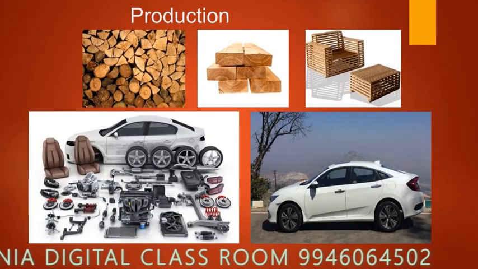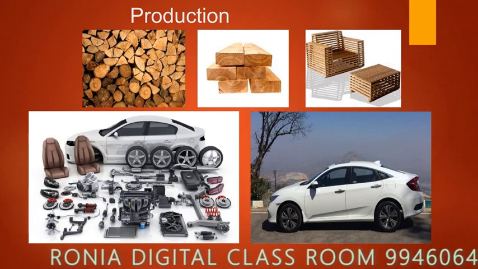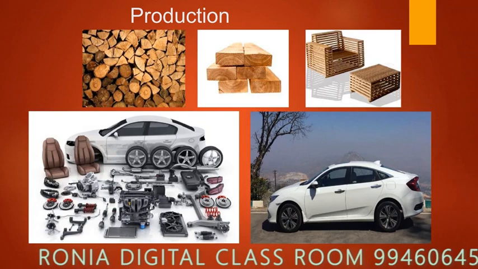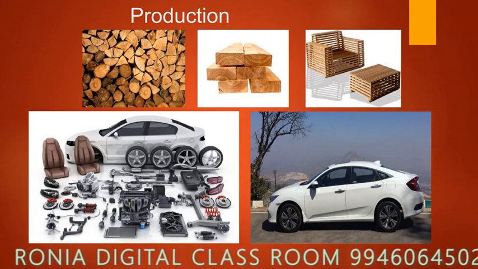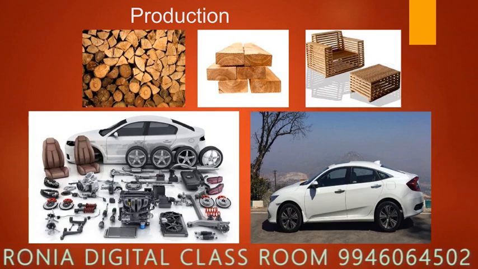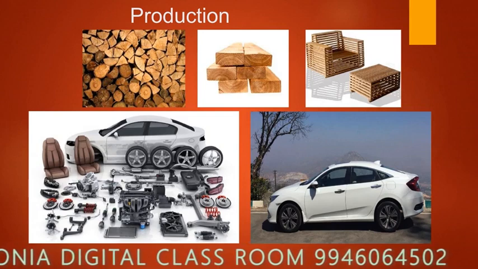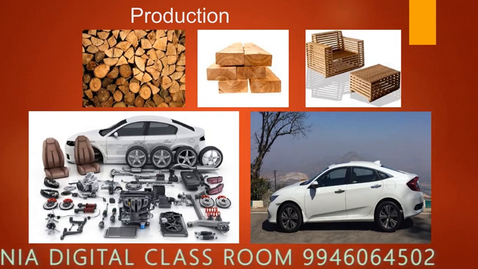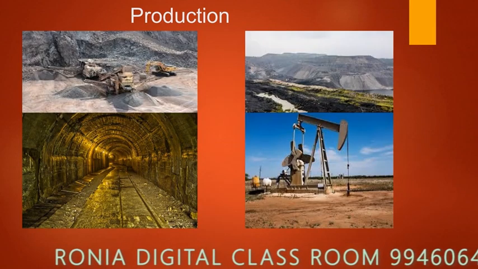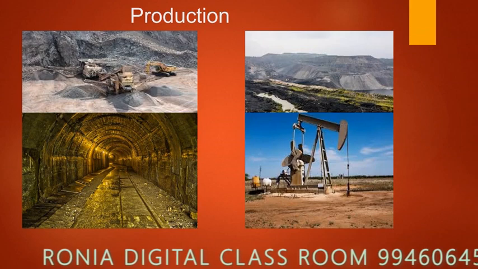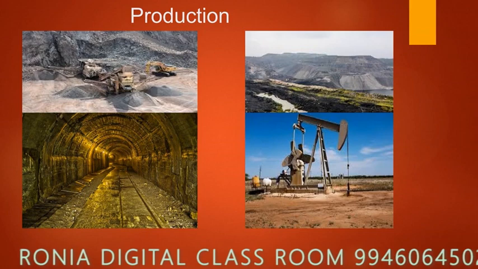So for example, take a wooden manufacturing company. Wood is a raw material. We will use the machinery or we will have the manual labor and we will convert it into a furniture. So that is what is called raw material into finished goods. Take the example of a car manufacturer. He is purchasing almost all the spare parts from other industries and he is simply assembling it. So that is assembling. That is also a concept in production. And last one is the extraction. Coal mines, gold mines. All these are examples of extracting. All the three terms will come under the term production.